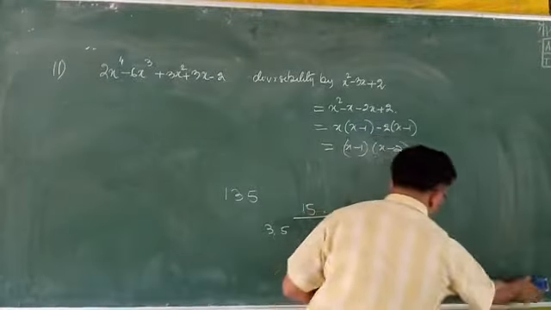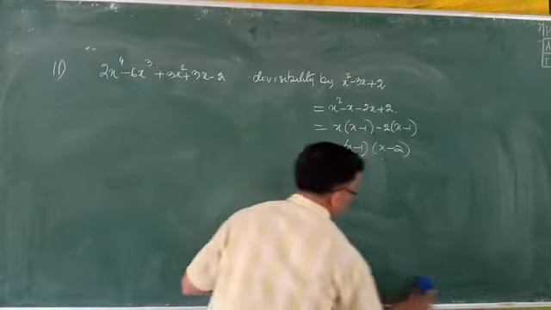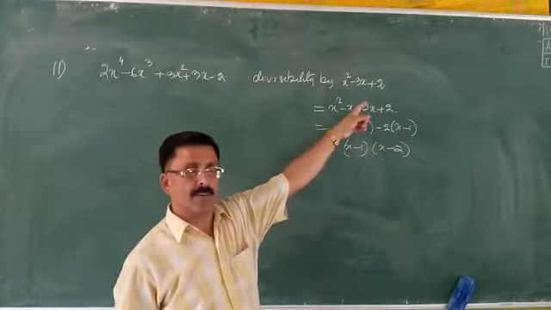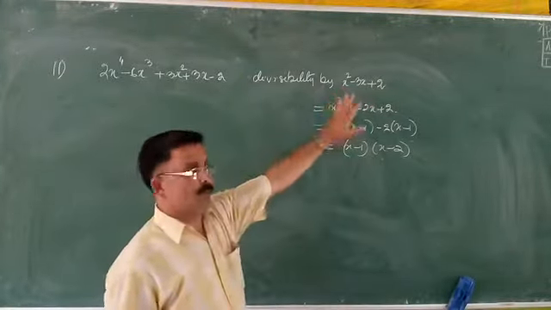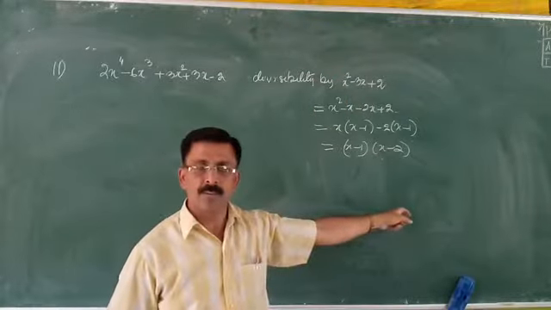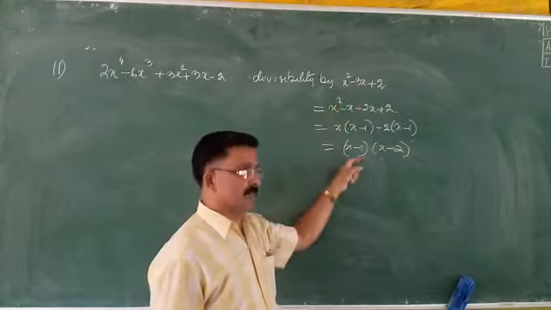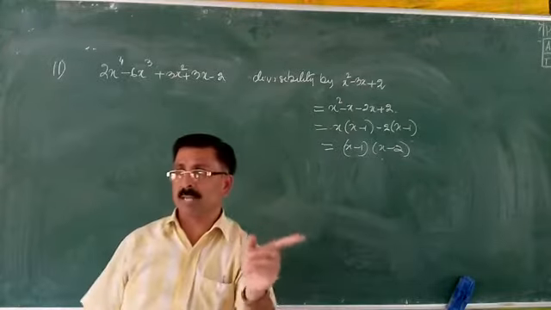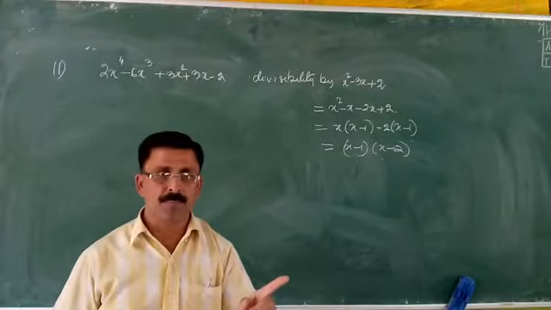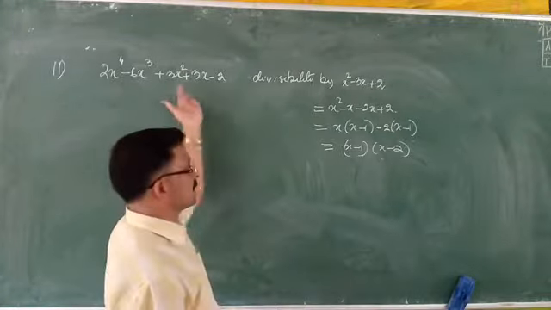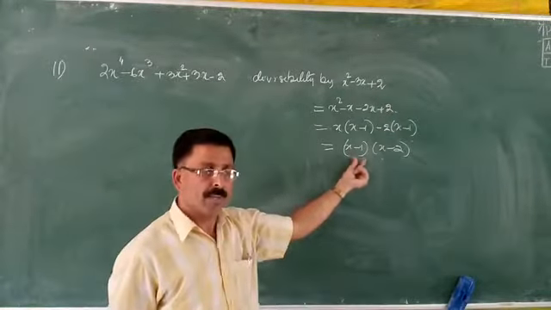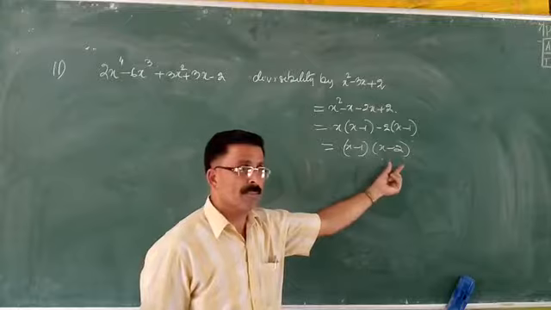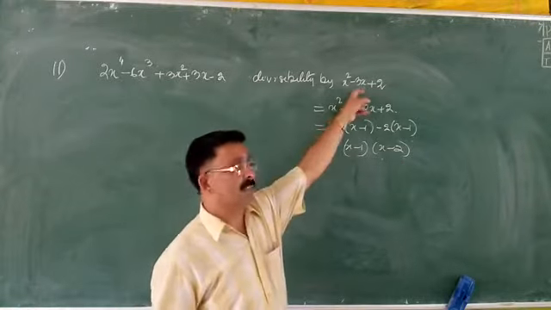Same concept now we will use. We are going to check the divisibility of this number by this number. Right? Yes. To do that, we have factorized that part into linear form. Is this okay? Yes. Now this has 2 factors, x minus 1 and x minus 2. Is this okay? Yes, sir. Now we will use the remainder theorem, factor theorem. We will check whether this is divisible by x minus 1 or not. If this is divisible by x minus 1 and also divisible by x minus 2, that means this is also divisible by the given expression.